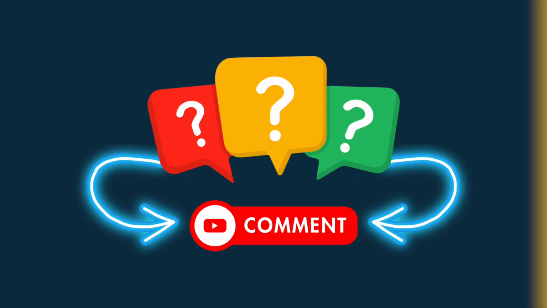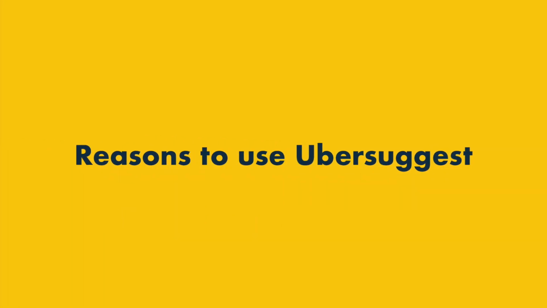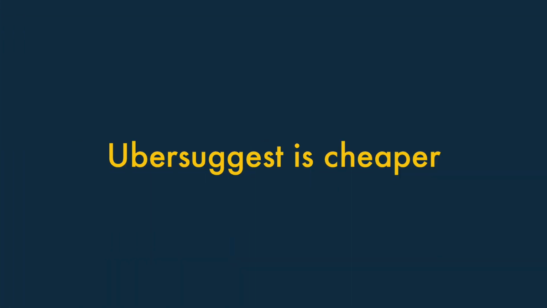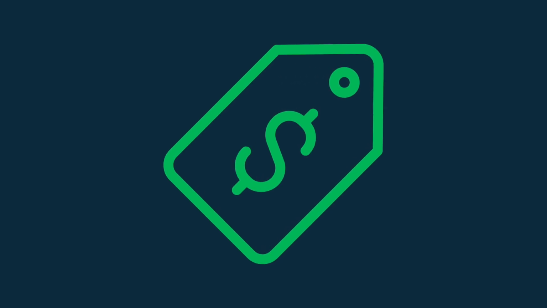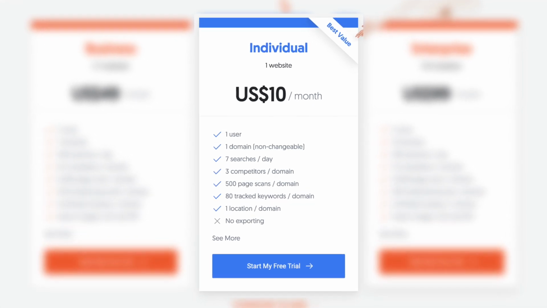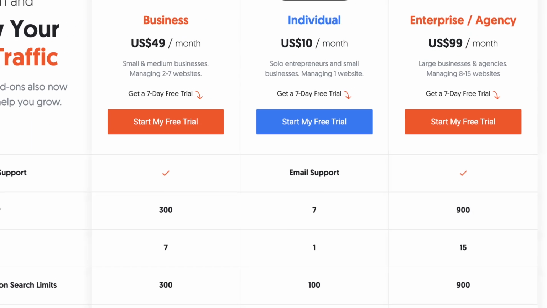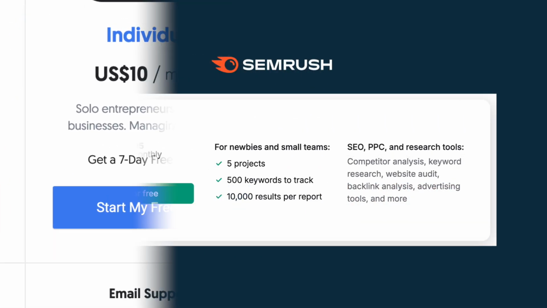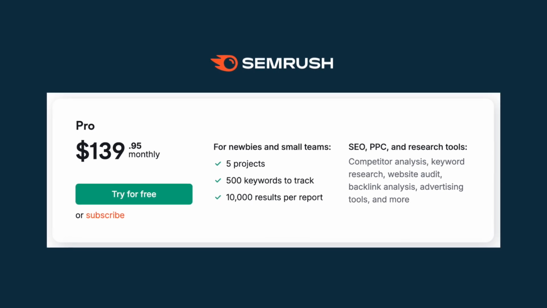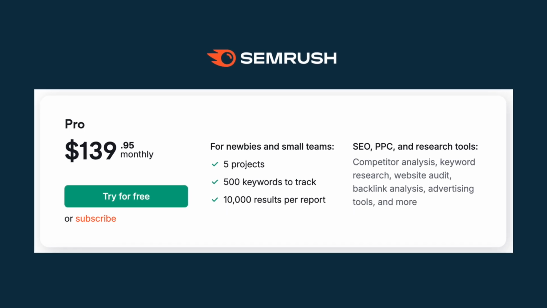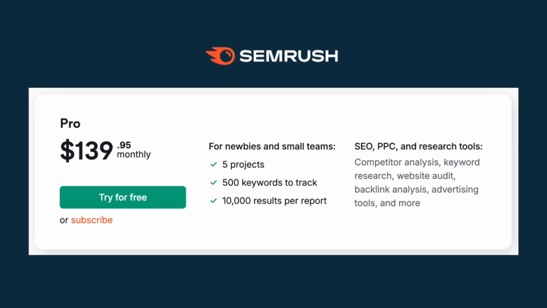Let's move on now to the reasons that you might want to use Ubersuggest over Semrush. 1. Ubersuggest is cheaper. The biggest reason to consider using Ubersuggest over Semrush boils down to price. Ubersuggest pricing plans start at just $10 per month and max out at just $99 per month for its top-tier enterprise agency plan. By contrast, Semrush's cheapest plan, Semrush Pro, starts at $139.95 per month. That's $41 more than Ubersuggest's most expensive option.